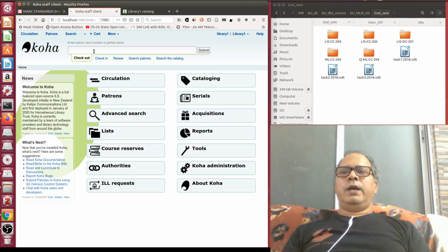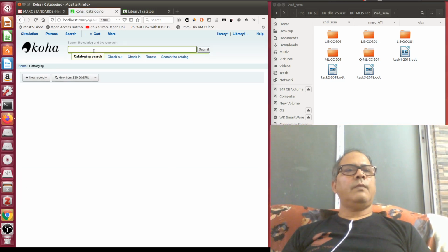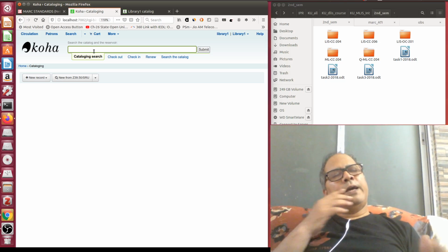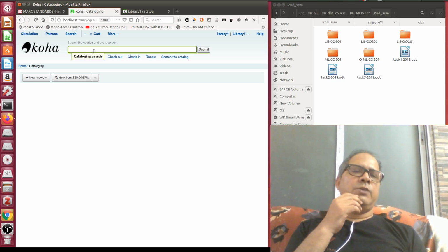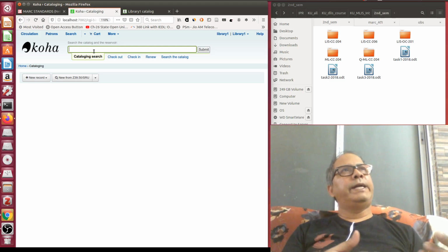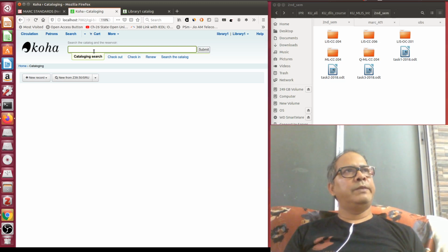I talked about Z39.50 some time before. So first I am going to show you distributed cataloging. If I ask you as a cataloger, what is your first logical step in cataloging? Some of you will say that I will first read the book, I will determine the access points, I will determine the subject, I will try to find out all ISBD elements.